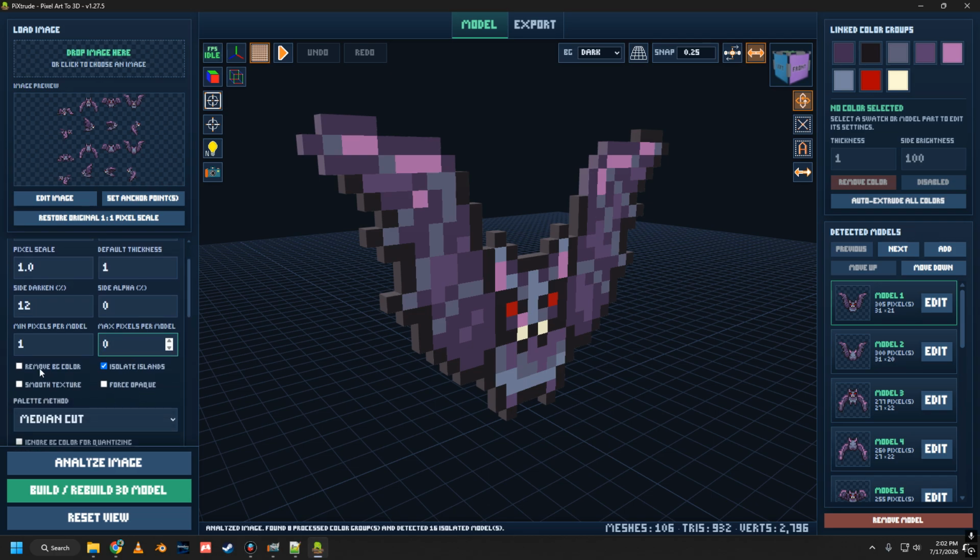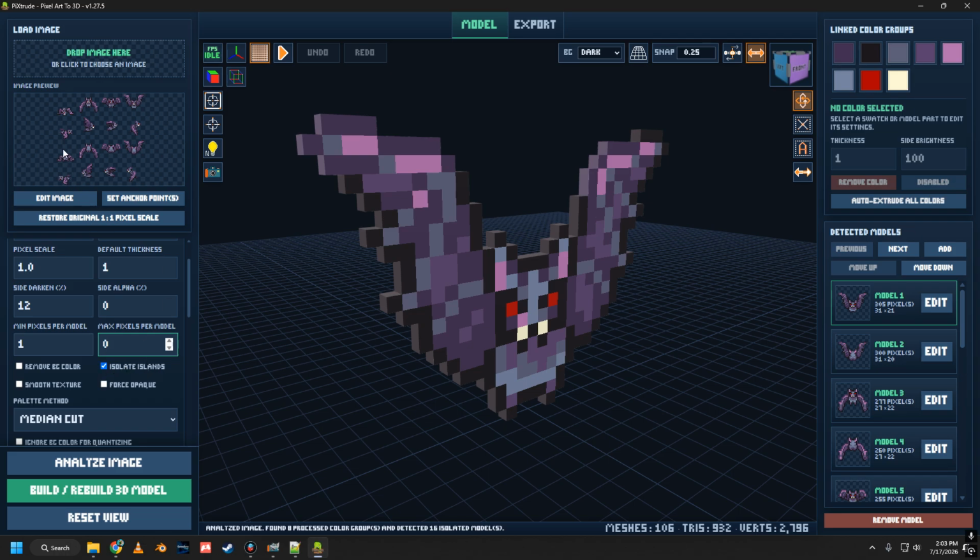Remove background color. So this works, it doesn't just remove whatever colors are in the background from the image, because that could potentially harm the image if the image itself happens to have the same color. But what it does is it detects the part of the image that has the most pixels and the biggest contiguous part and removes that. So if a color is inside and not touching the outside, then it won't touch that color.